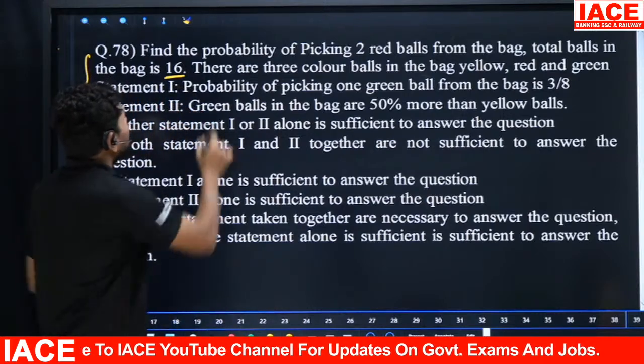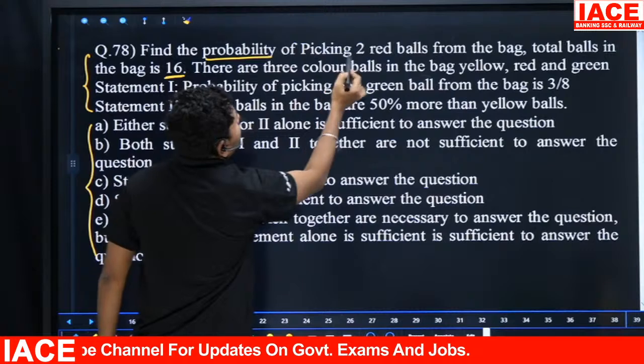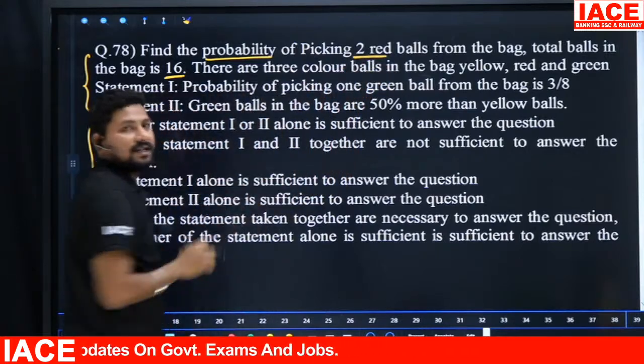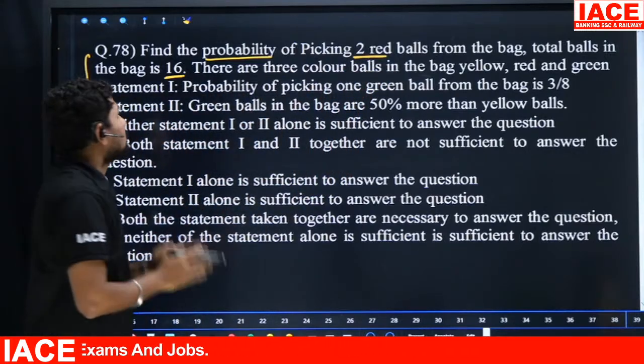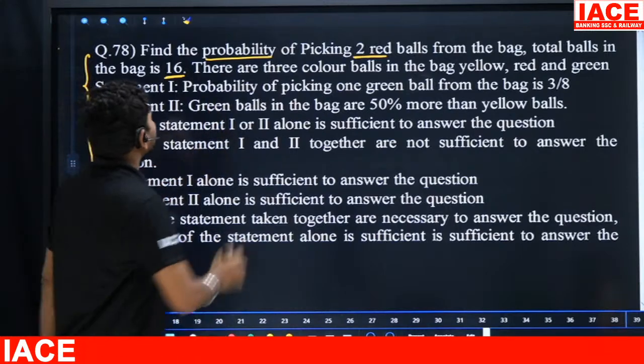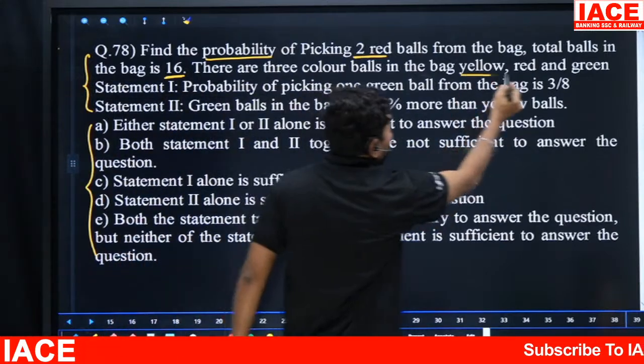So first of all I need to go, probability గురించి నాకు తెలియాలి అంటే, so just I need to know 2 red balls యొక్క probability తెలియాలి. అంటే ఎన్ని balls red balls ఉన్నాయో తెలియాలి. So first of all I need to know how many red balls are there. So first of all how many colors are there? Yellow and red and green.